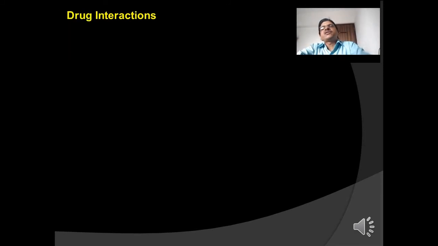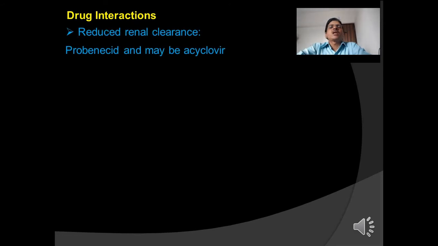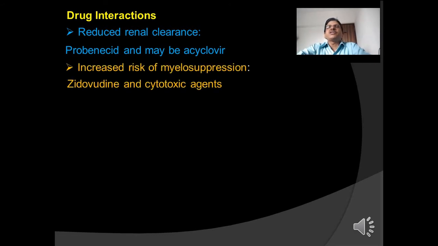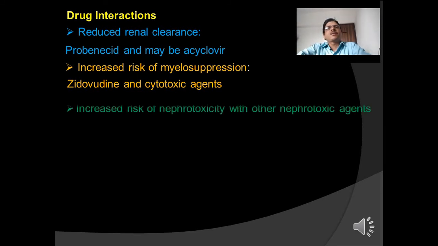Drug interactions of ganciclovir and valganciclovir. Probenecid and acyclovir may reduce renal clearance of ganciclovir. Risk of myelosuppression is increased with zidovudine and cytotoxic agents, that is anti-cancer drugs. Zidovudine is an anti-HIV drug. Risk of nephrotoxicity is increased with other nephrotoxic agents.